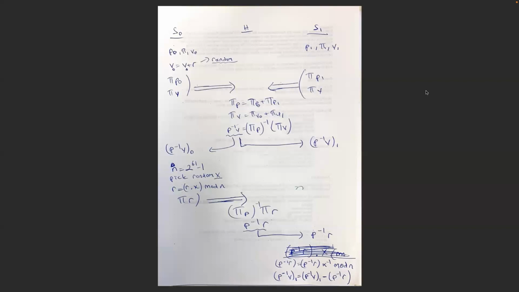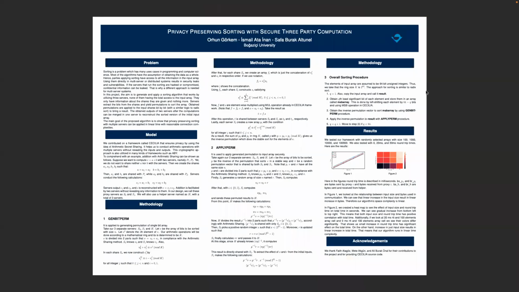And S1 needs to eliminate the effects of the random variables R and X. So P to the minus 1 R is multiplied with the modular inverse of X in mod N to eliminate the effect of X. And after that, P to the minus 1 V is subtracted with P to the minus 1 R to eliminate the effect of R. And now they have the arithmetic shares of P to the minus 1 V. When we reconstruct them, we get the sorted version of the input array V. It's just a bit array.